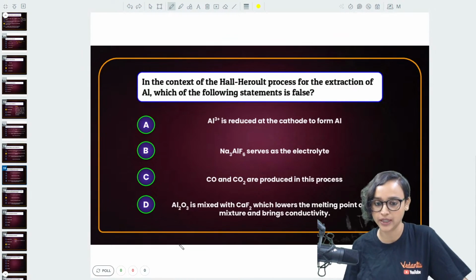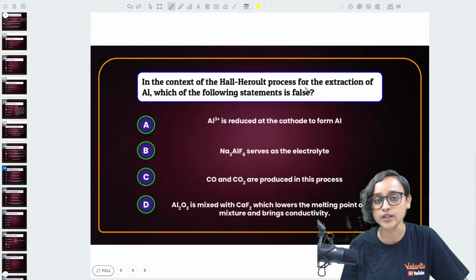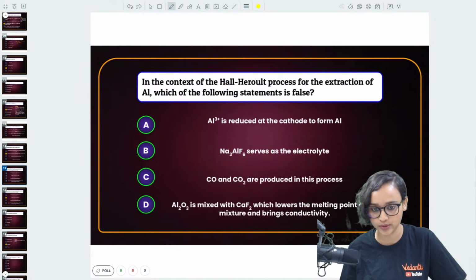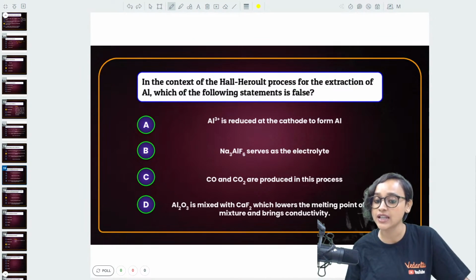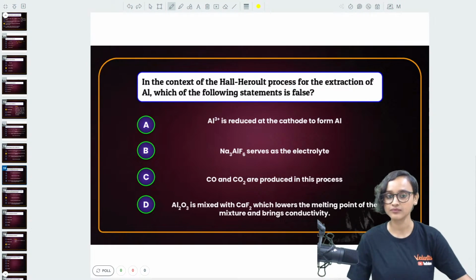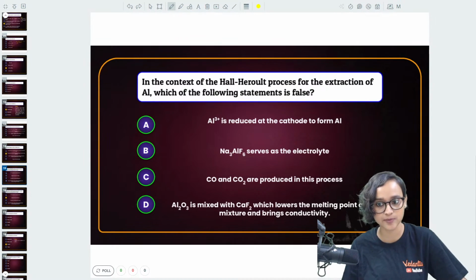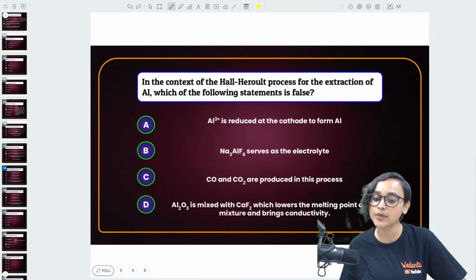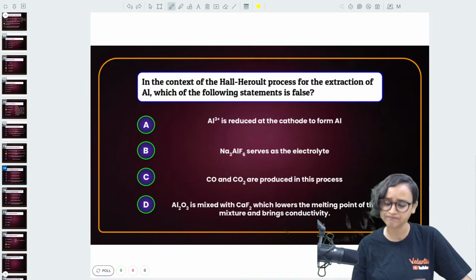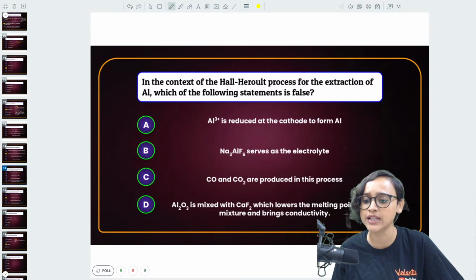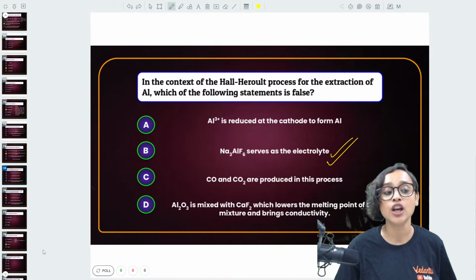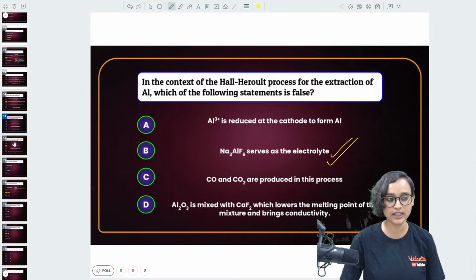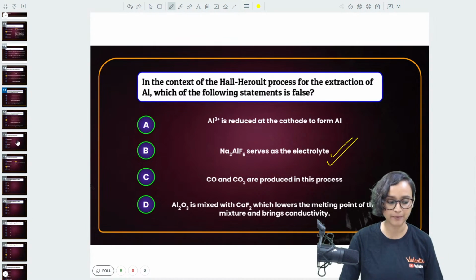Moving on. Next question, everybody. In the context of the Hall-Héroult process for the extraction of aluminium, which of the following statements is false? Al3+ is reduced at the cathode to form aluminium. Na3AlF6 serves as the electrolyte, does it? Carbon and carbon dioxide are produced in this process. Yeah, we know that. Al2O3 is mixed with CaF2, which lowers the melting point of the mixture and brings conductivity. This also we know. So option B is the wrong one. Option B is not correct. Got it? Clear?